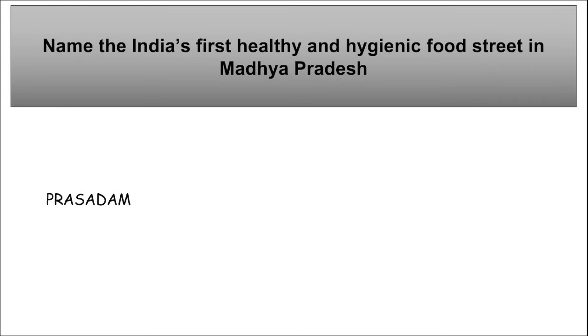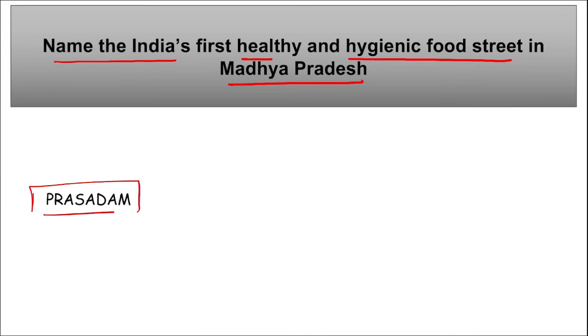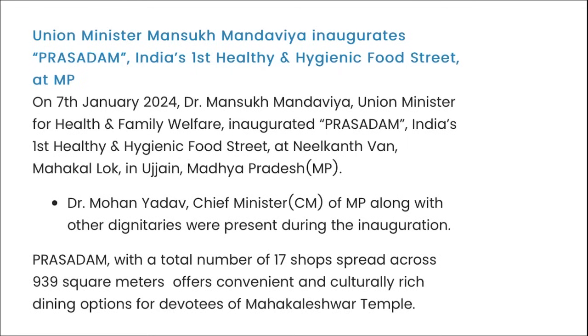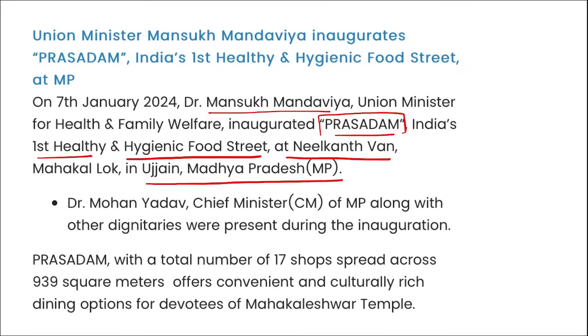Next, name India's first healthy and hygienic food street in Madhya Pradesh. India's first healthy and hygienic food street was recently inaugurated in Madhya Pradesh. What is the name of that street? It is Prasa Dham. On 7th of January, Dr. Mansukh Mandviya inaugurated this Prasa Dham, India's first healthy and hygienic food street, at Neelkant 1 in Ujjain in Madhya Pradesh.